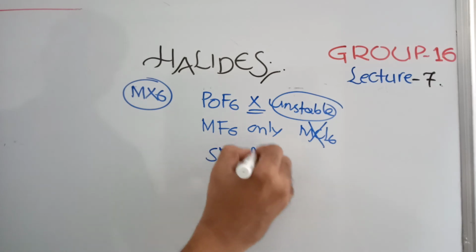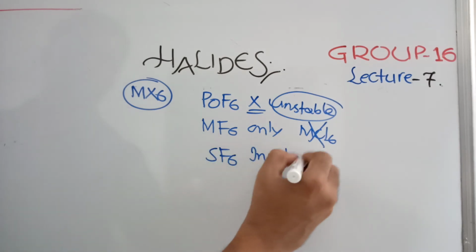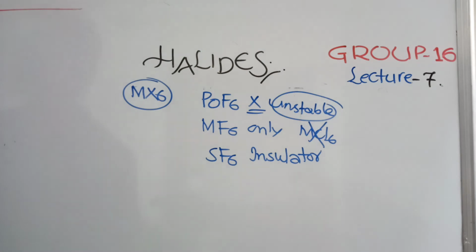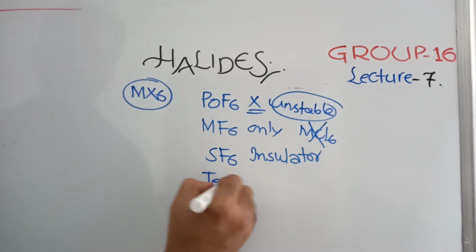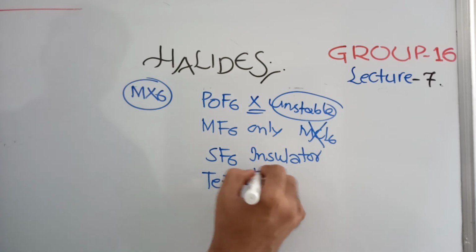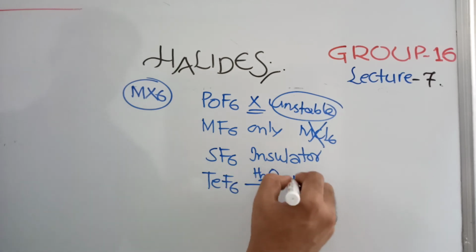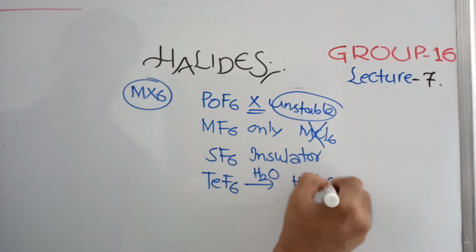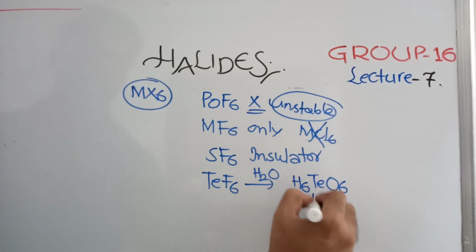SF6 is an insulator, so in electrical appliances we generally use this one. TeF6 undergoes easy hydrolysis. We were discussing this compound in the earlier classes. It forms H6TeO6, which we call telluric acid.